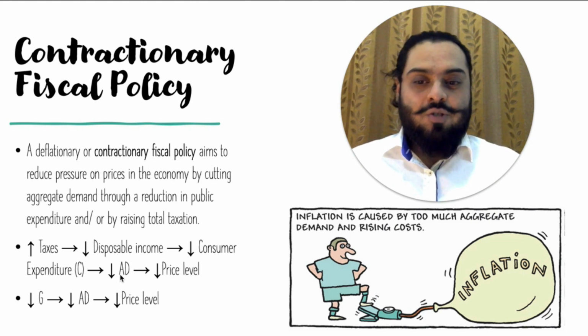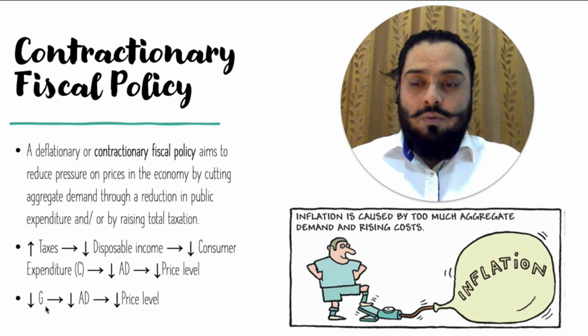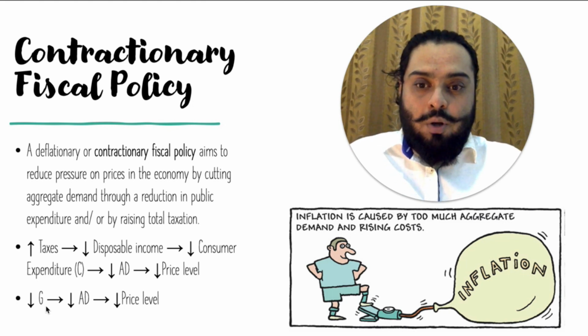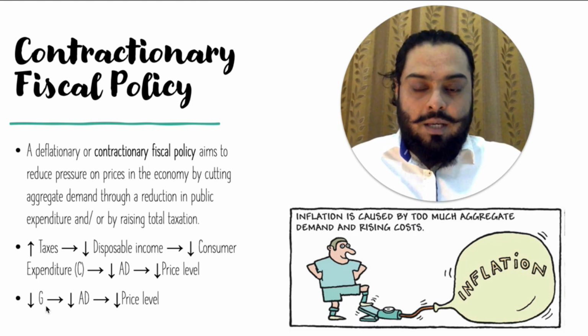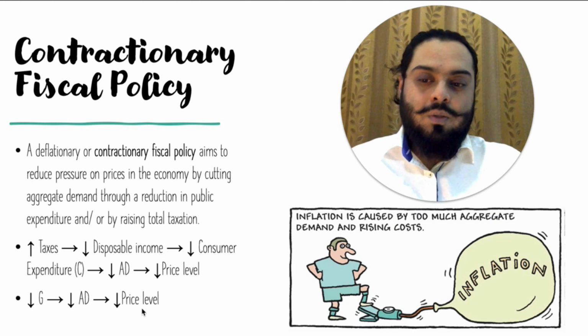The other way contractionary fiscal policy is implemented is by reducing government spending. Government would reduce spending by cutting wages and cutting down on different projects that it is spending money on. And when government expenditure goes down, it reduces total demand in the economy and the price level would also go down.